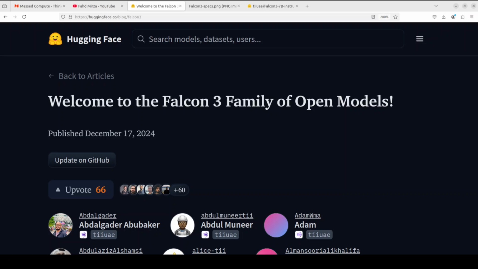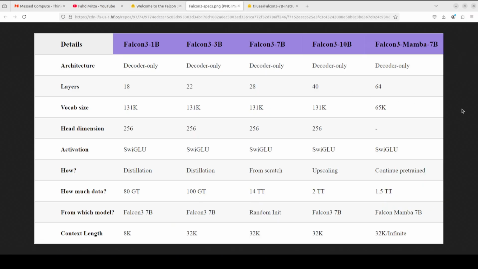Not only are we going to install it locally and play around with it, let me give you a quick overview of these models because they look quite promising. If you look at the table, which is very nicely written, I must say, this gives you the full picture of what has been released. So Falcon 3 has pushed the limits within the small and medium scales of LLMs. You see they have released various models from 1 billion to 10 billion, and if you look at the last column they have also released a state space model, which I will cover in a separate video.